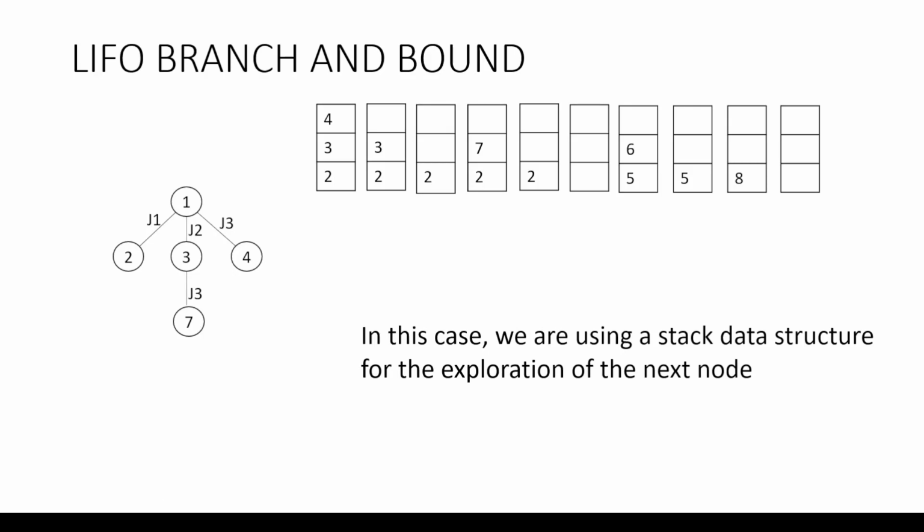Now we will pop out this node, that is we'll pop out 7, and then we don't have any node that can be assigned here. So we will pop out 2 and the new nodes that can be explored are 5 and then 6. So 5 and 6 are pushed onto the stack, and then we will pop out the topmost element, that is 6, but there is no job that can be assigned. We'll pop out 5. The new job that can be assigned is J3. So this is LIFO branch and bound, wherein we are using the stack data structure.